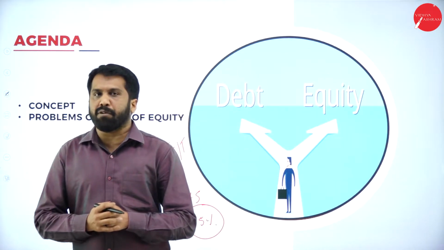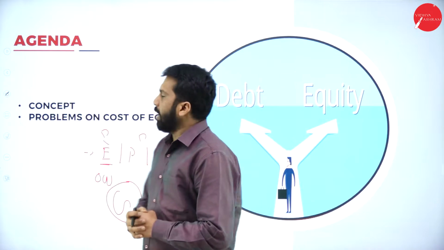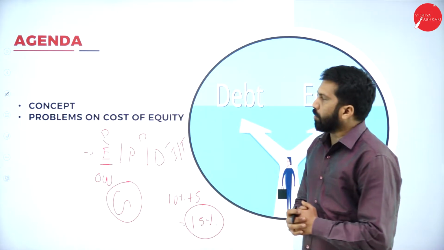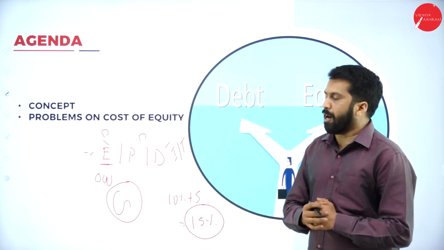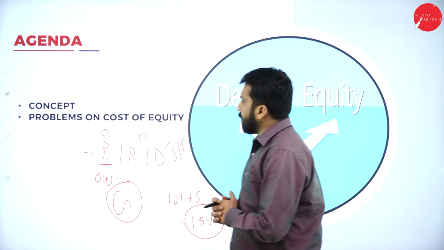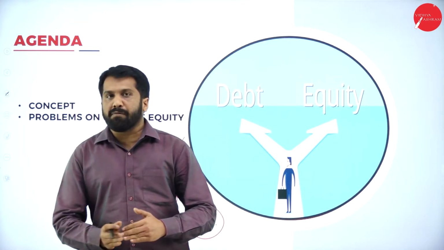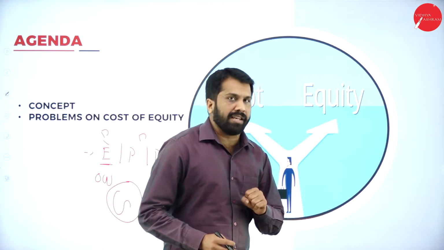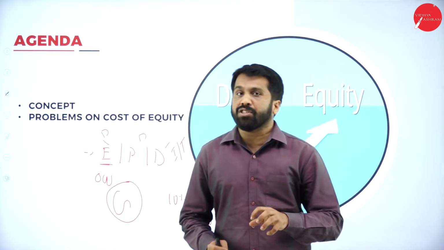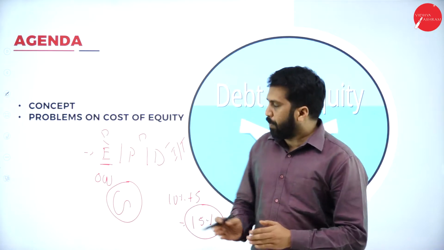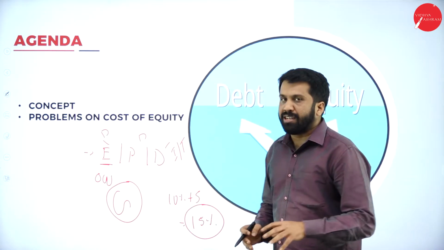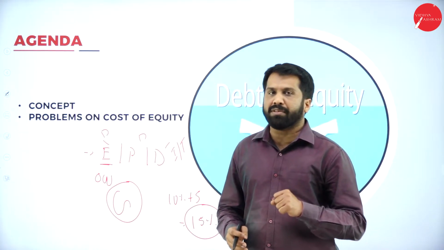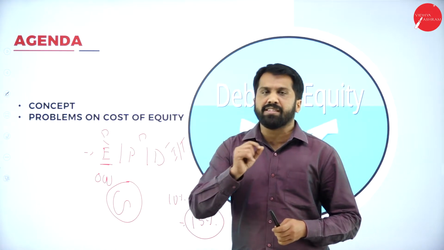These are the information you are supposed to remember at the time of problems on equity shares. Compared to preference shares and debentures, the calculations in equity shares are easier, because the formula is very small.